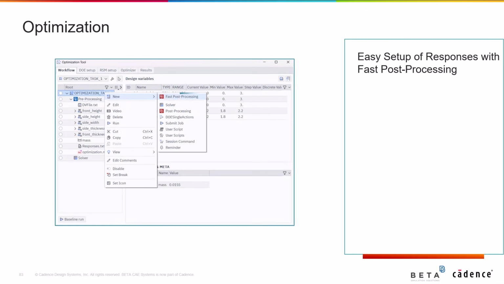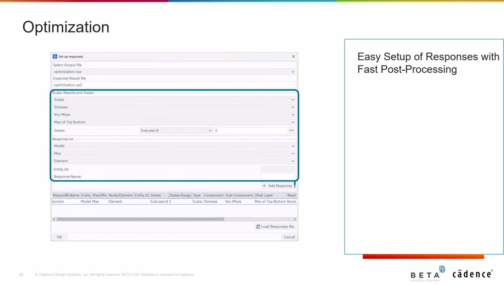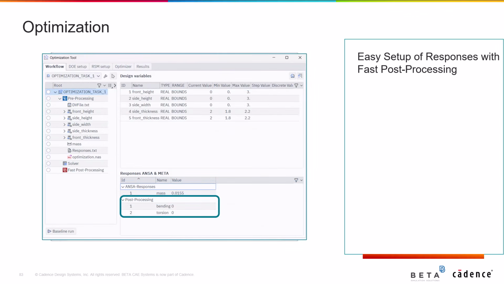First of all, quick responses can easily be set up in an optimization workflow using the new fast post-processing task item. Users can select simple responses from the most common load cases, without the need of performing a baseline run and record a meta session. Currently Nastran Sol 101, 103, 108 and 111 are supported.